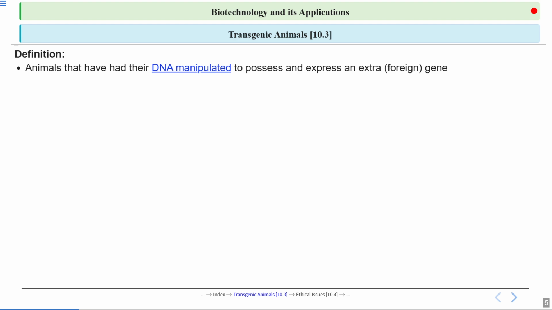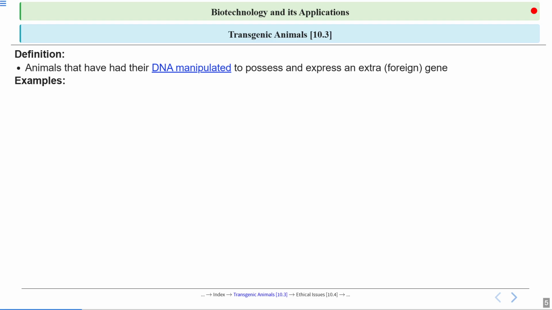So transgenic animals are animals whose DNA has been altered so that they can express a gene, termed a foreign or extra gene. That means they have an extra or foreign gene, and they can show that particular trait of that gene. That is what we call transgenic animals.